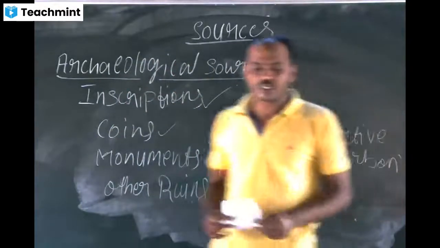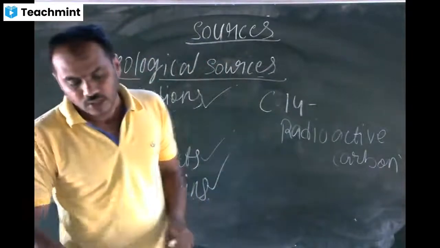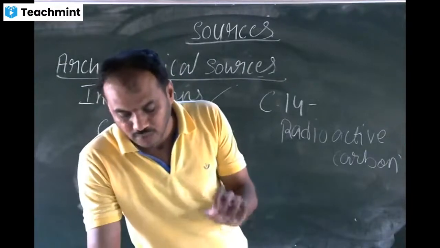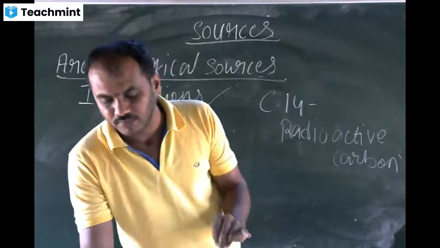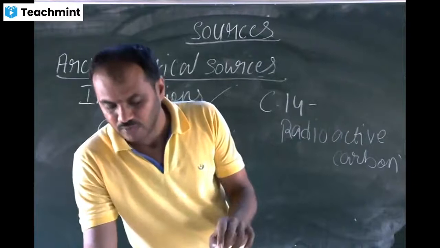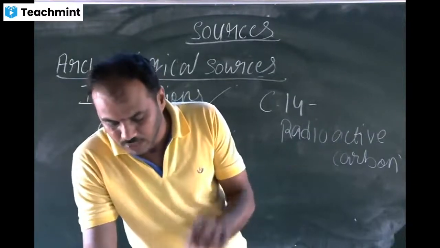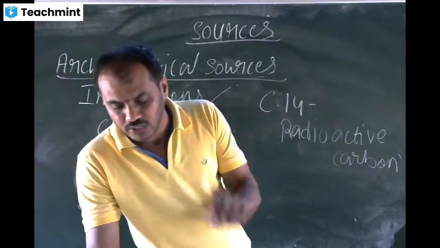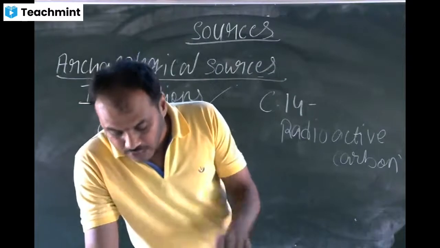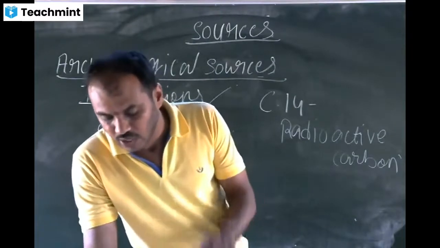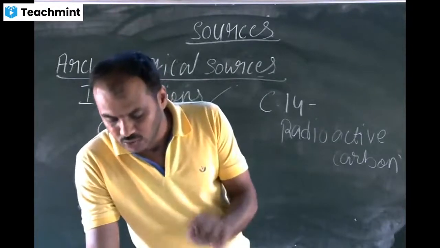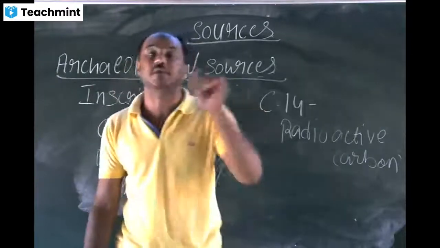So C14, radioactive carbon, should be used only on biological fossils: trees, birds, plants, and animals. In every living being, C14 and C12 are present in equal amounts. After the death of the living being, C12 remains constant, but C14 starts losing its volume. It loses half of its C14 in 5,700 years. If one can estimate the level of C12 and C14, one can estimate the accurate age of the fossil. Fossils which are 10,000 years old can also be identified using the carbon dating method.